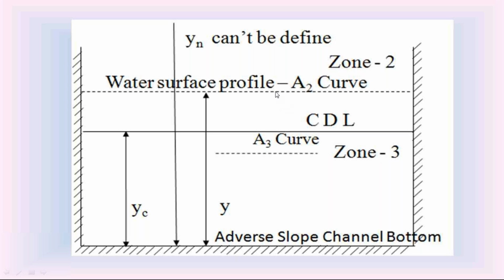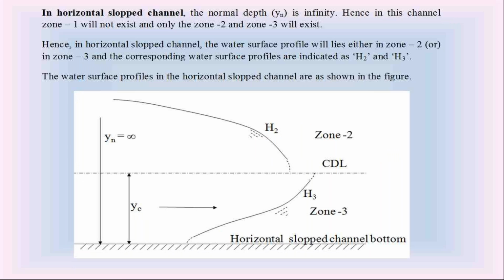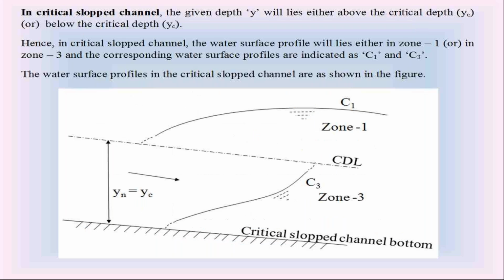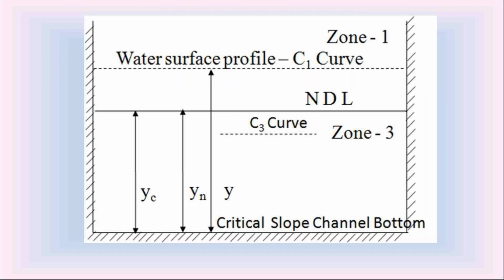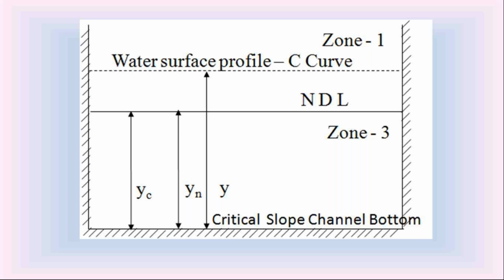The water surface profile in the adverse slope channel is called the A curve. If that water surface profile is in zone 2, it is called the A2 curve. If it is in zone 3, it is called the A3 curve. So in the adverse slope channel, we have only two water surface profiles, A2 and A3. So the water surface profiles in open channels are classified based on the channel bottom slope and also based on the location of the profile in zone 1, zone 2 and zone 3.